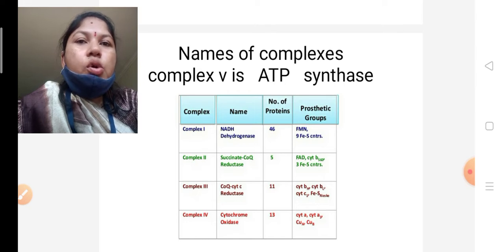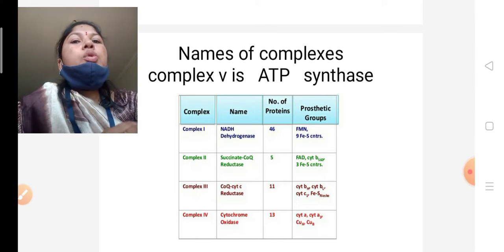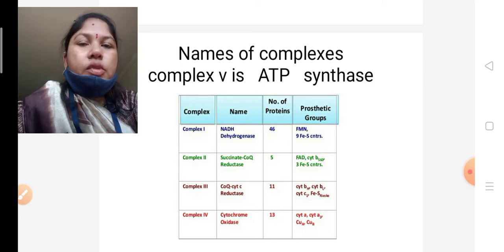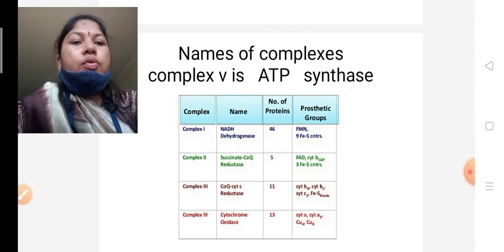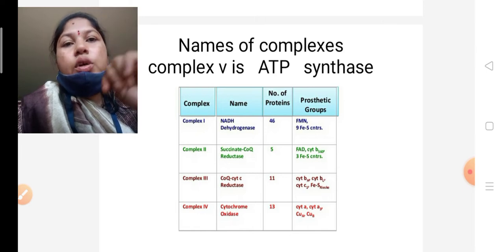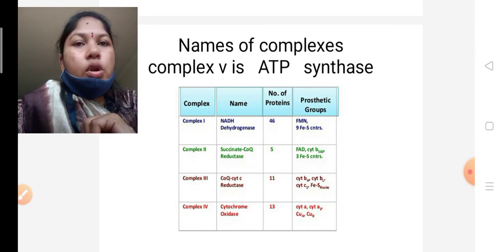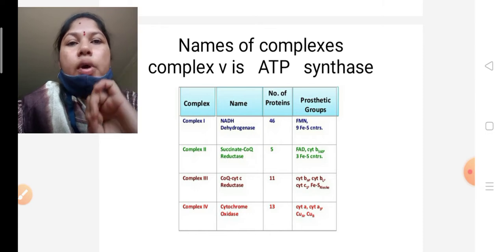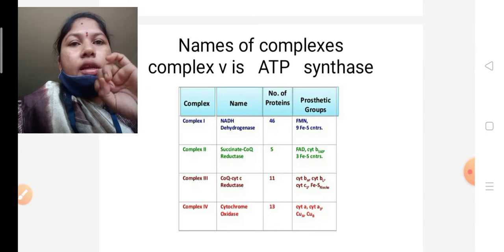That cytochrome oxidase has 2 copper sites along with 1 cytochrome A and cytochrome A3. Okay, complex 4 has totally 4 protein molecules: 2 copper atoms and 1 cytochrome A and cytochrome A3.